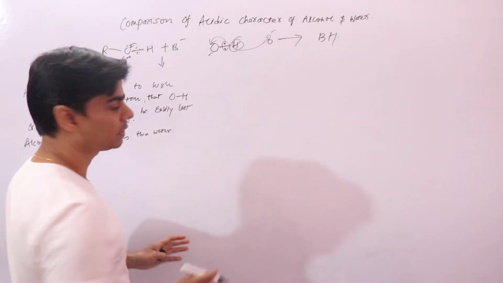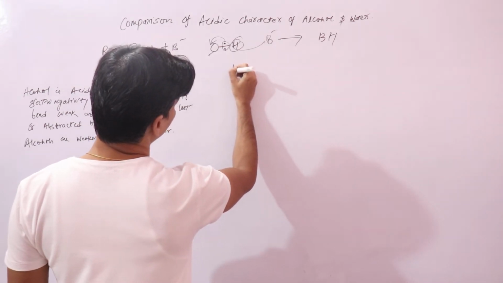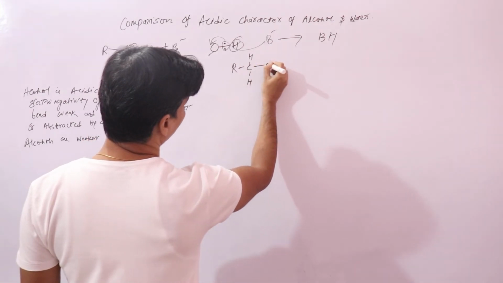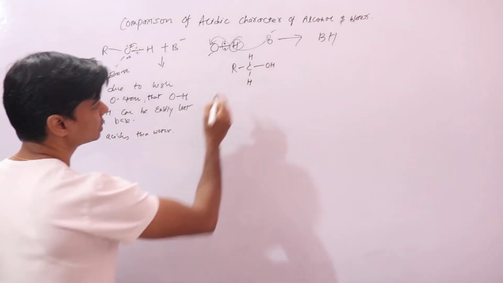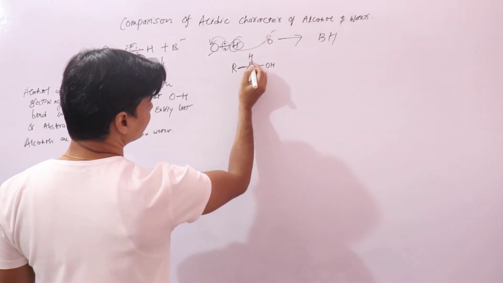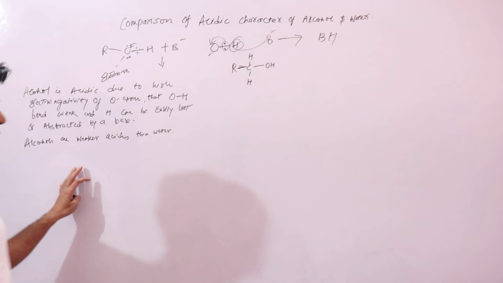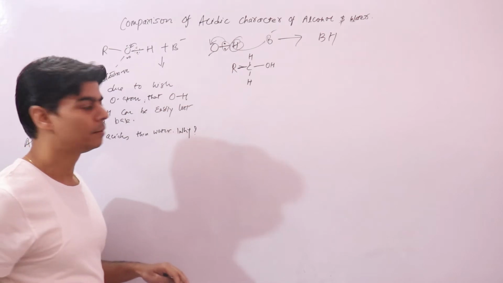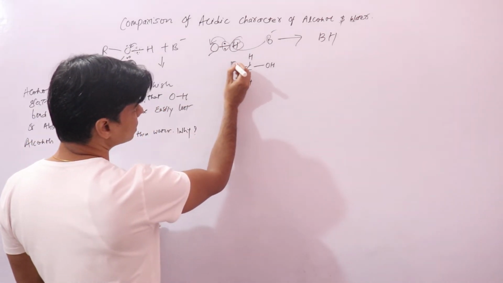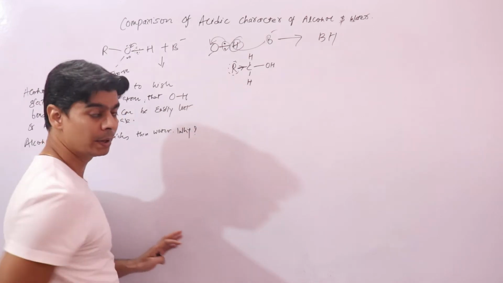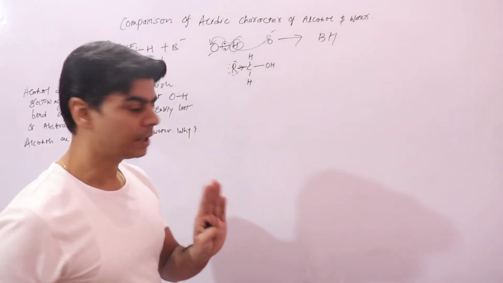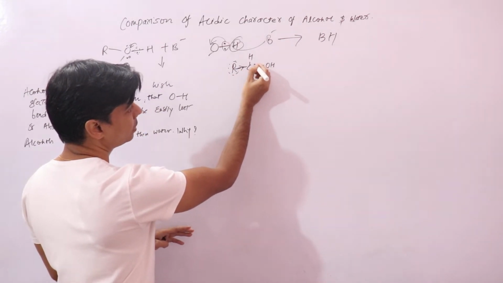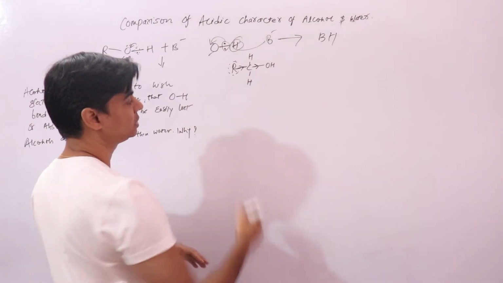Again, we need to look at the structure of alcohol. Suppose this is an alcohol. We are looking at why alcohols are weaker acids than water. Why? Since in alcohols, this R group is electron donating. This R group donates electrons towards this carbon atom, which will again donate electrons towards the oxygen atom.